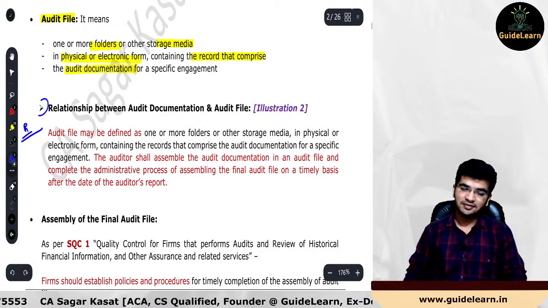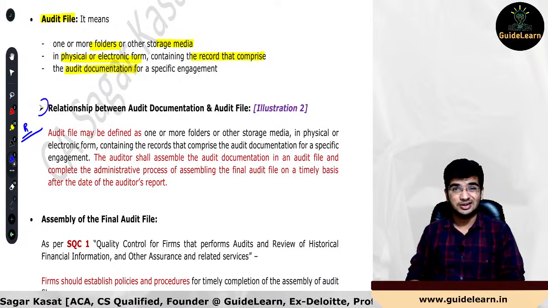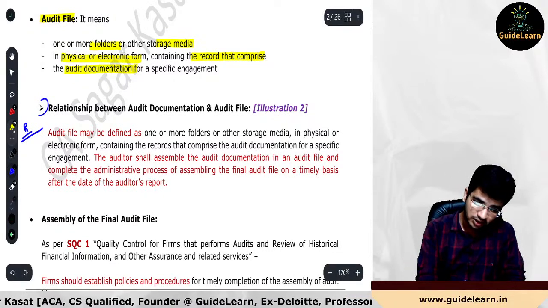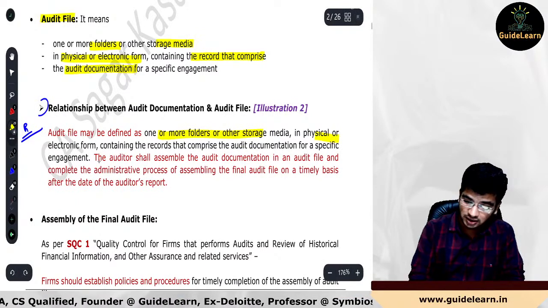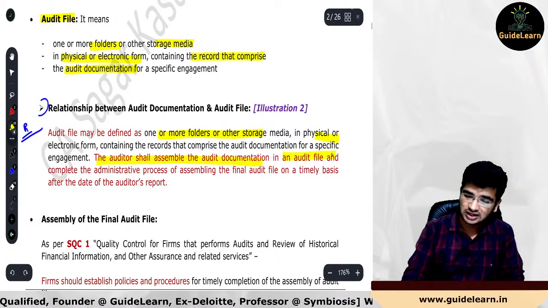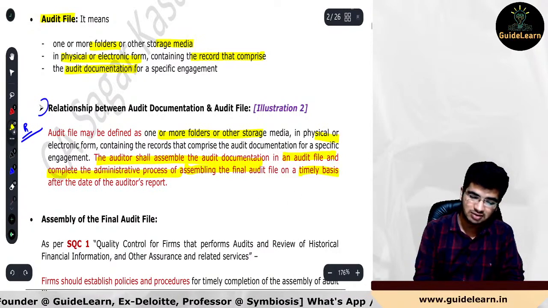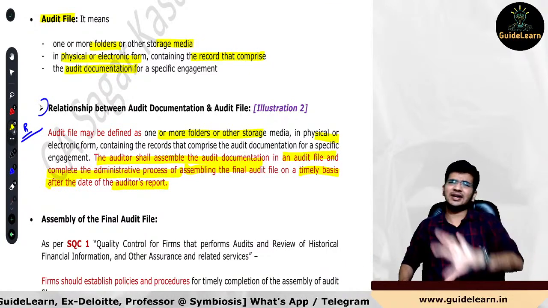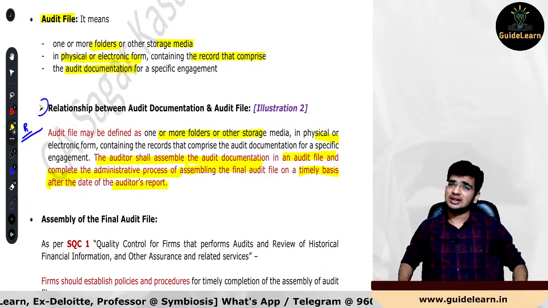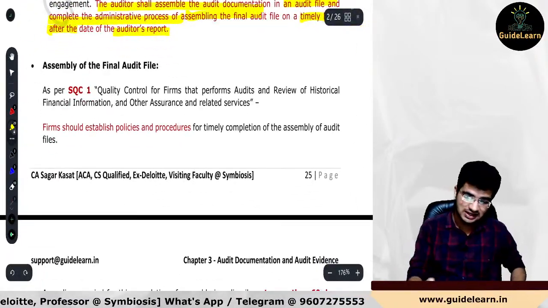What is the relationship between the audit documentation and audit file? Very first thing, audit file is defined as one or more folders, whatever the definition we just covered. The auditor shall assemble the audit documentation in an audit file and complete the administrative process of assembly of the final audit file on a timely basis after the date of auditor's report. So it is very easy. Audit file is made up of audit documentation, nothing else. Okay, assembly of final audit file, SQC1, as just discussed now.